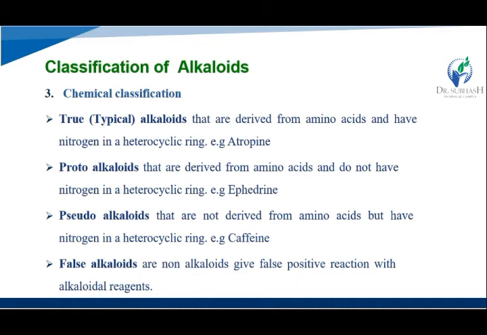Then protoalkaloids that are derived from the amino acid and do not have nitrogen in their heterocyclic ring. So their example that is ephedrine. Okay. True alkaloids derived from the amino acid and they having the nitrogen in heterocyclic ring. Then protoalkaloids they not derived from the amino acid and do not having the nitrogen in heterocyclic ring. Okay, their example that is ephedrine. And pseudoalkaloid that are not derived from the amino acid but having the nitrogen in heterocyclic ring. So their example that is a caffeine.